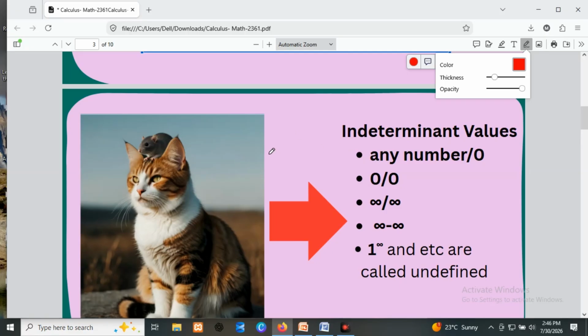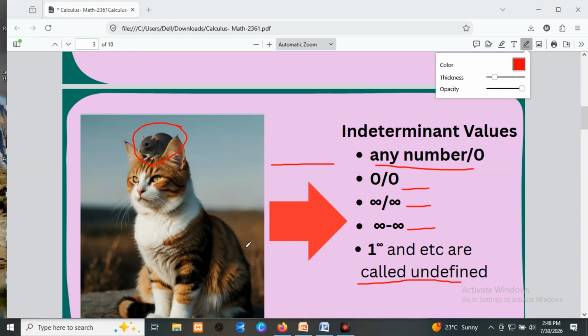Okay, this is something which explains the undefined instance. This picture shows a cat and a rat, where the rat is over the head of the cat. This never happens in the world. Why? Because they cannot exist together. The rat can never be overhead of the cat, because it will be consumed for the sake of food.